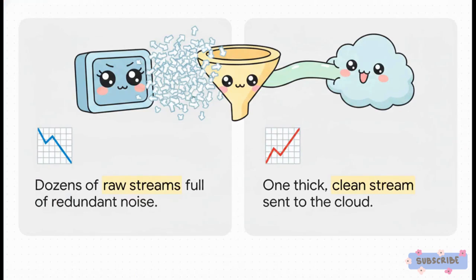How does layer 3 actually manage all this data without just crushing the network? Well, imagine a smart thermostat in an office building. It's blasting out 22 degrees Celsius every single second of every single day. Sending that unmodified repetitive noise all the way to the cloud wastes a massive amount of network bandwidth. So the middleware at the edge intercepts it. It takes dozens of these raw, redundant incoming streams, filters them, averages them, and outputs one single clean, thick, aggregated stream straight to the cloud.